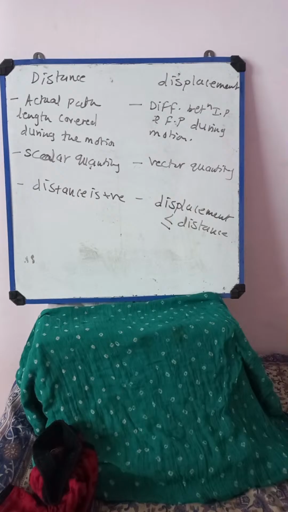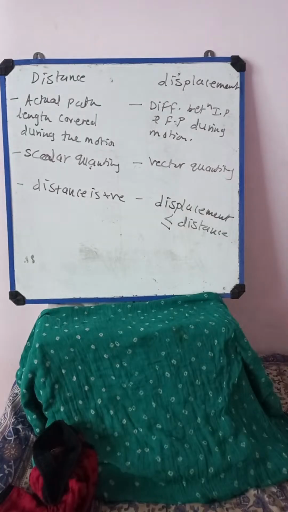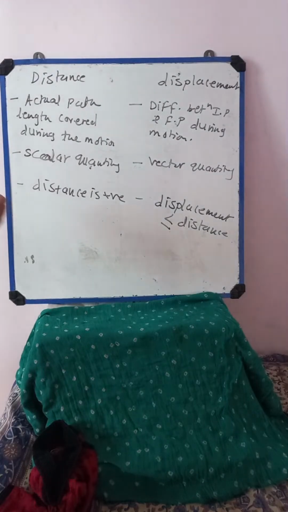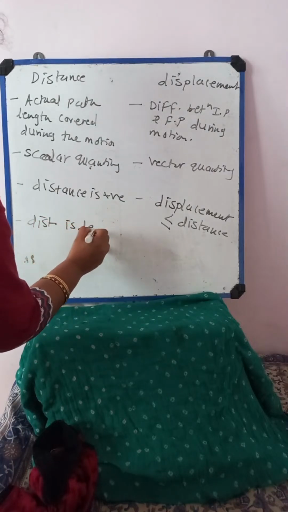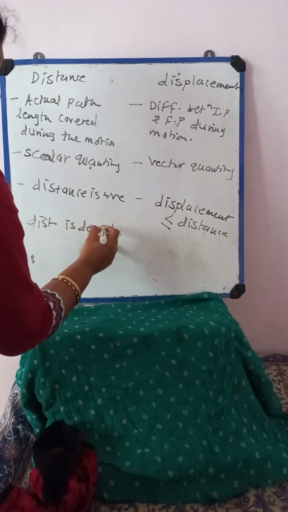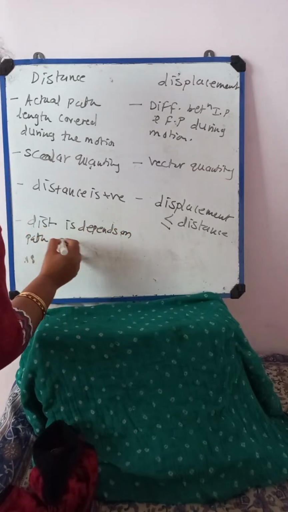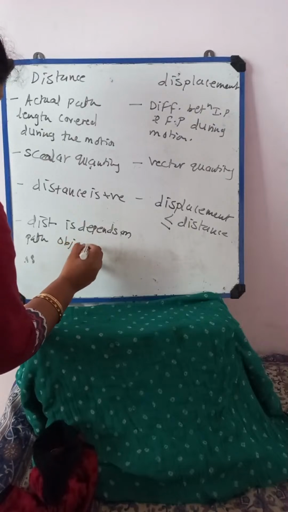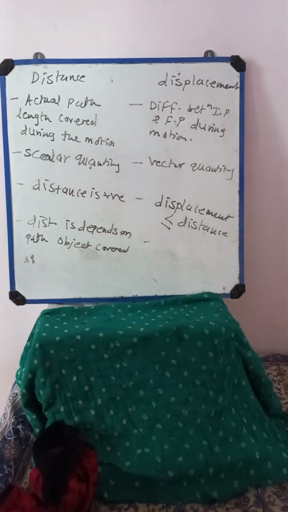Distance depends upon the path traveled by the object, how much distance it covered. We can say that the distance is dependent upon the path traveled by the object. And what about the displacement?